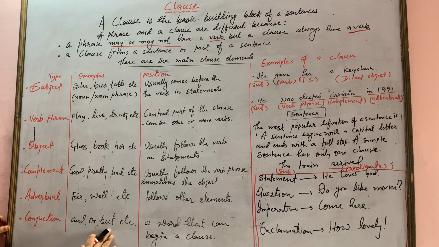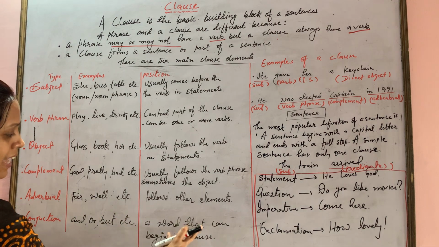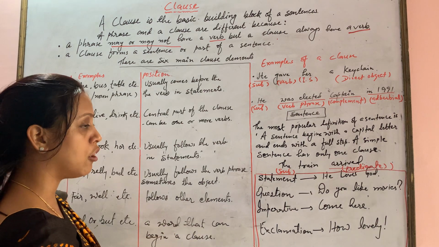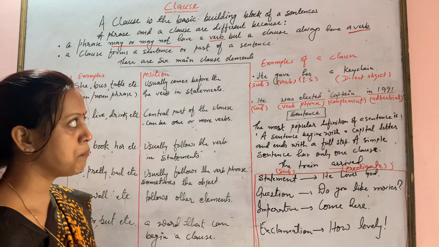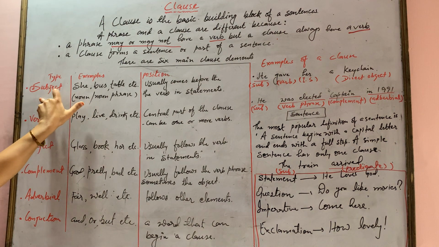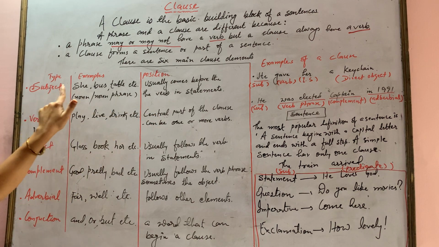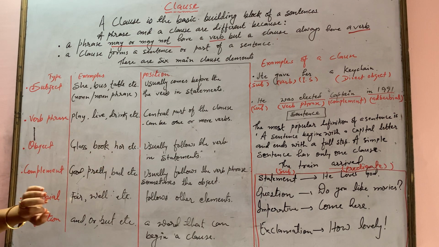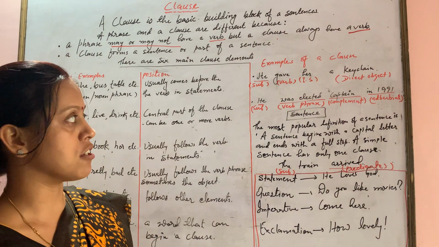Conjunction: and, or, but, so, although, yet. It is a word that can begin a clause, like otherwise, however, nevertheless. Now the elements are clear to you. Examples and positions are given. Subject is usually in the beginning. Verb phrase is the central part of the clause. Object follows the verb. Complement usually follows the verb phrase. Adverbial follows all other elements, and conjunction can begin another clause.